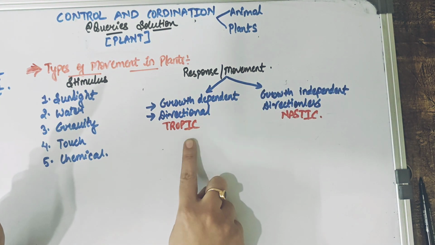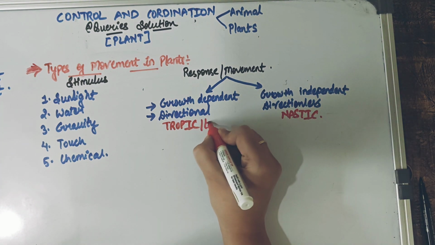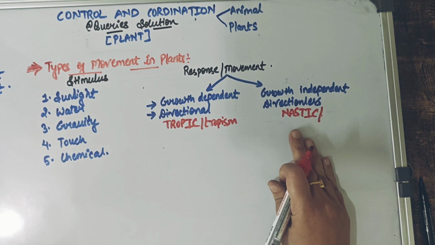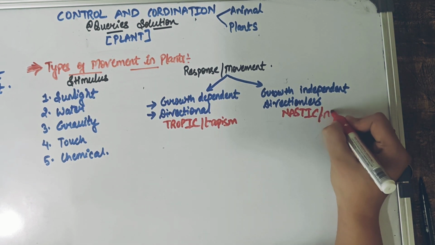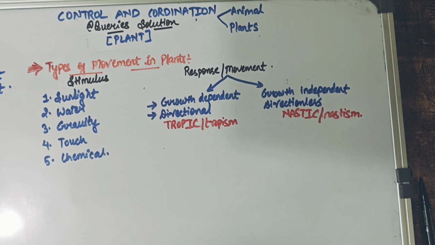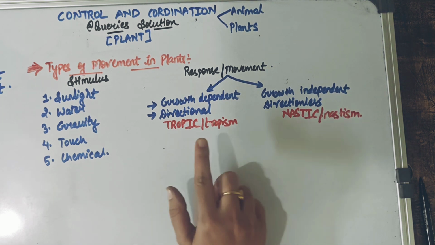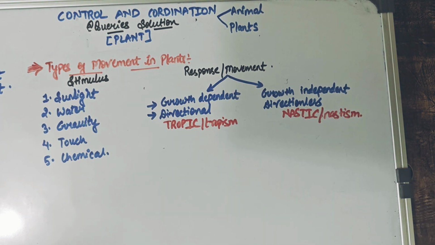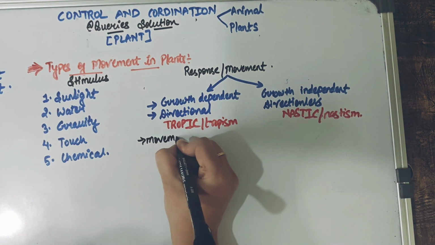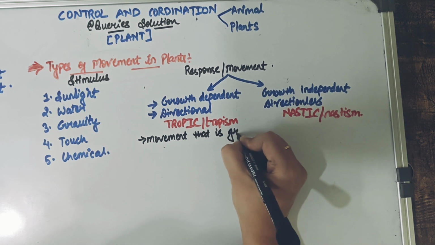Either they can show us tropic movement, also known as tropism, or they can show us nastic movement, or the process known as nastism. So just be clear with each keyword, because the question can be asked anyway. How do you define a tropic movement? The movement that occurs, the movement that is growth dependent.